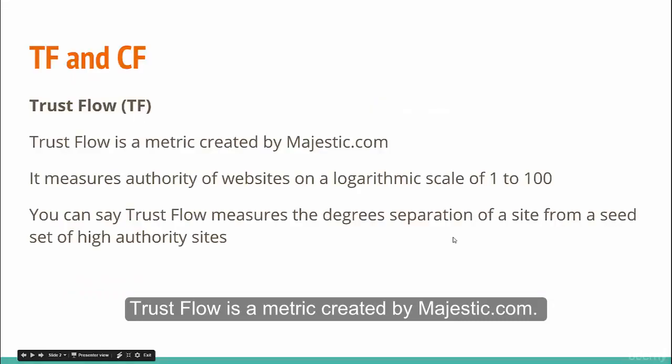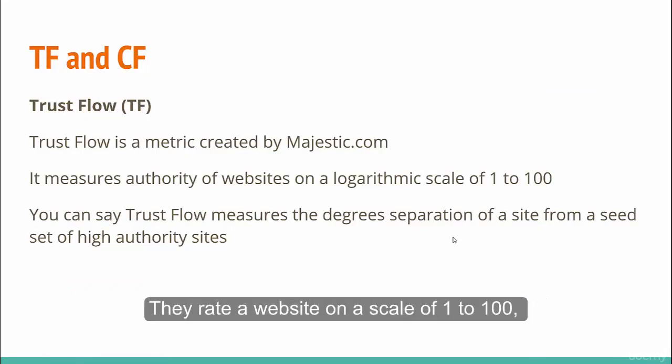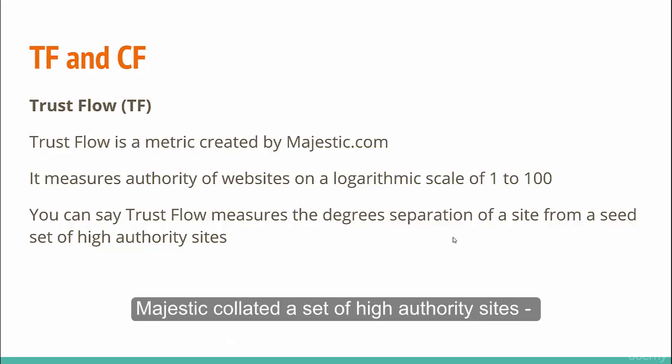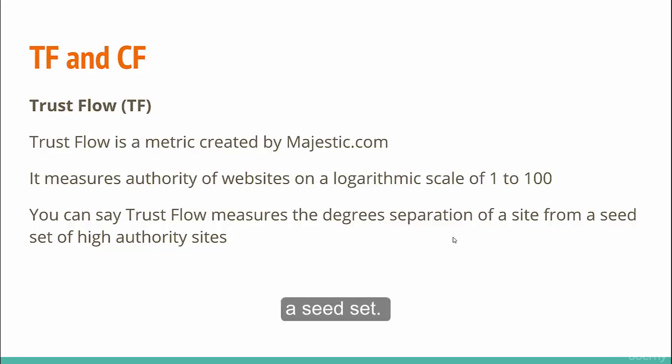Trust flow is a metric created by Majestic.com. They rate a website on a scale of 1 to 100, and sites with a higher trust flow are considered to have greater authority. Majestic collated a set of high authority sites, a seed set.